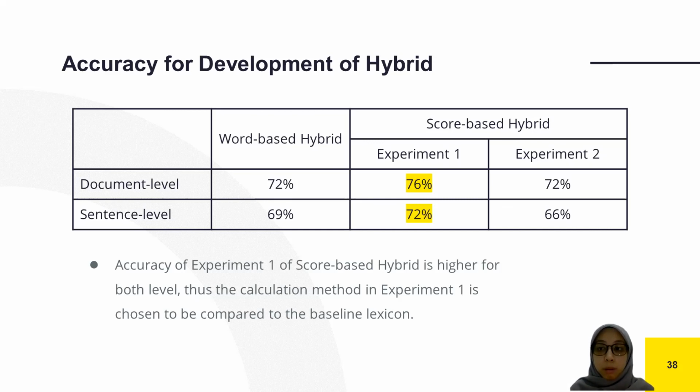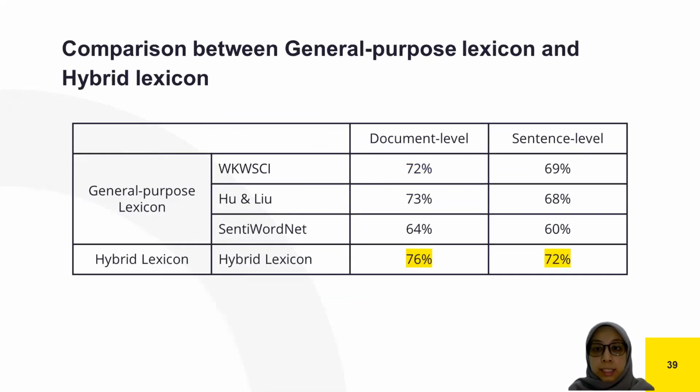Thus, the score-based hybrid is chosen to be compared with our baseline approach, SentiWordNet. And this is the comparison table for general purpose lexicon and hybrid lexicon. It is shown here that the hybrid lexicon produces the highest accuracy in sentiment classification compared to the general purpose lexicon and even the baseline lexicon.